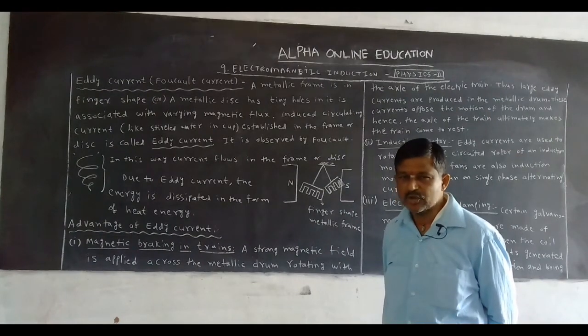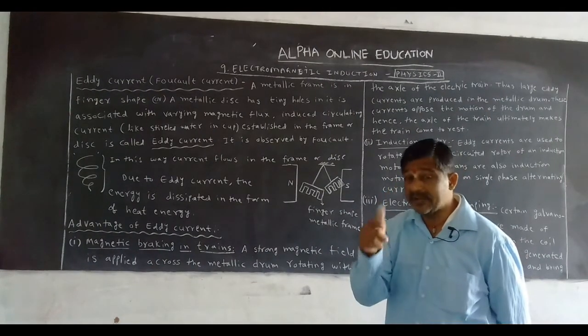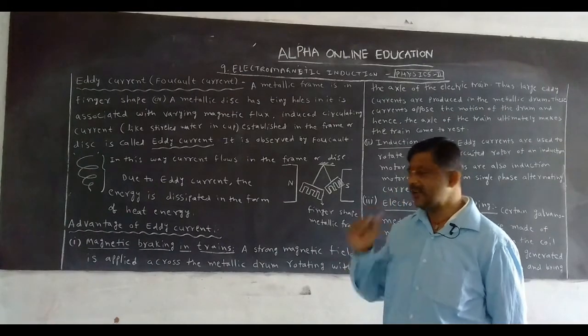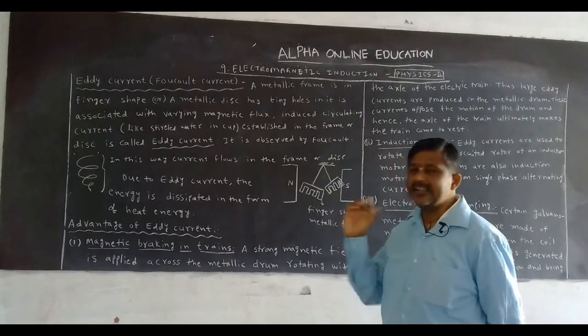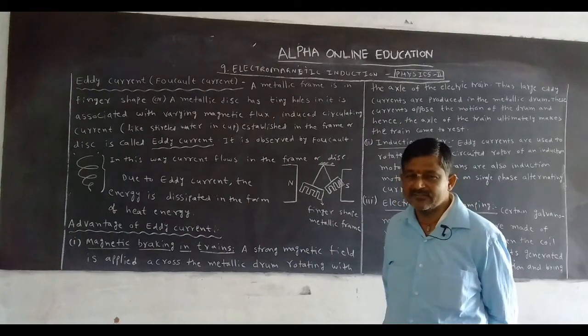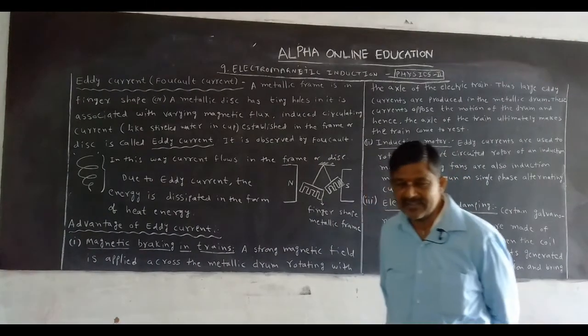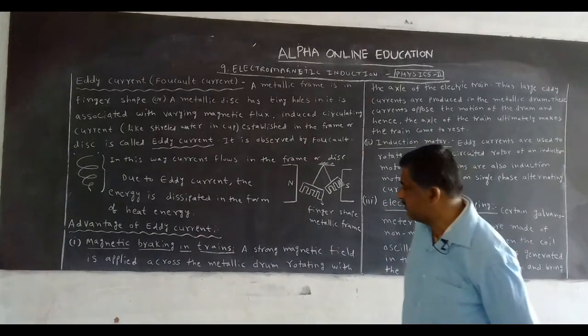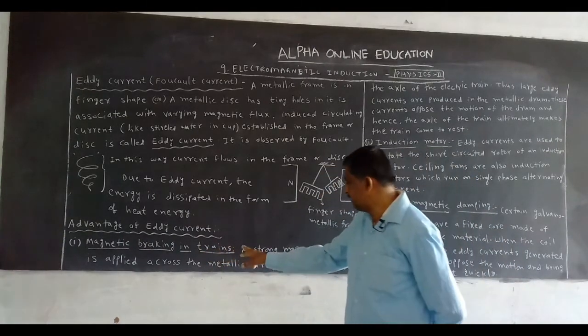We know that to stop vehicles we apply the brake, but here it is a magnetic brake. What gives the magnetic brake in the train? Eddy current. The first advantage: magnetic brake in train.